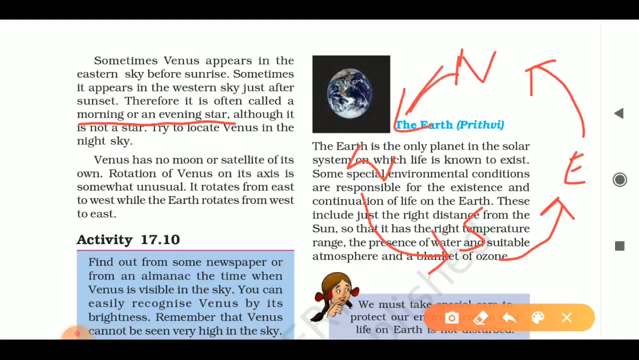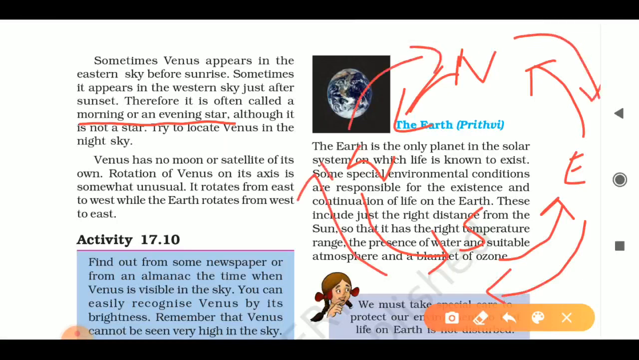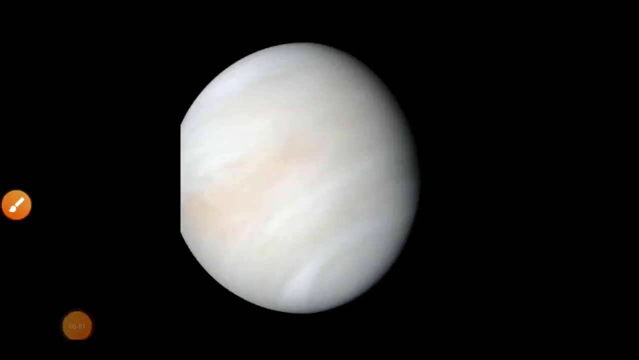This is the rotation of our Earth, but Venus rotates in the opposite way. It rotates from east to west like this. So it's quite opposite to our Earth's rotation. So this is Venus in its natural shape.